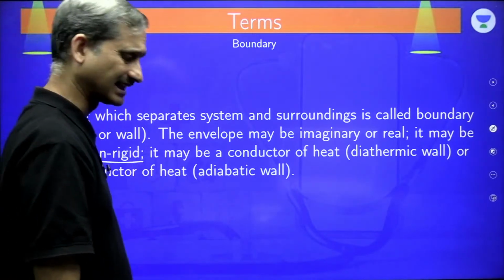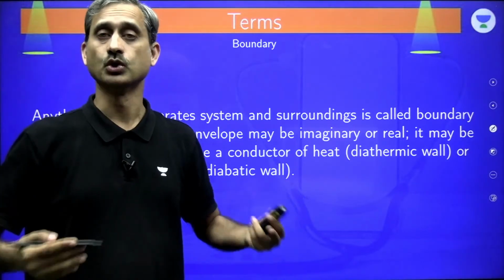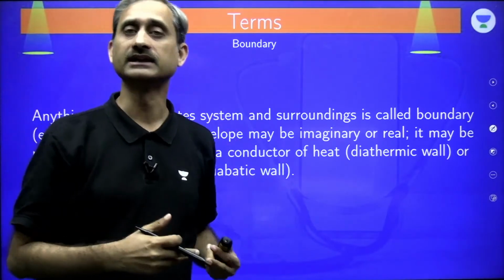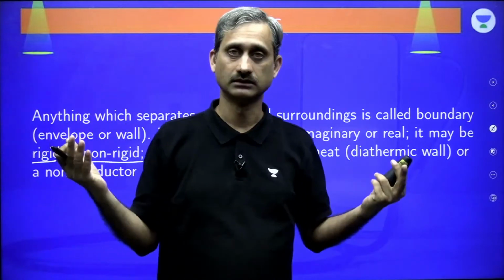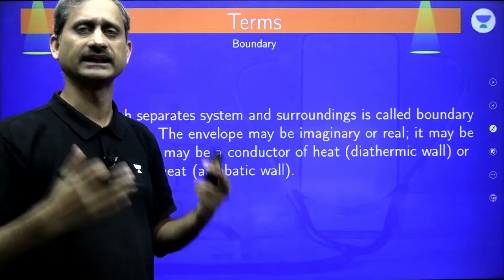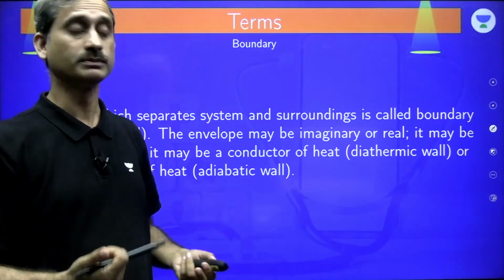Non-rigid could be flexible. That is, I have a movable, massless, frictionless piston so that the system can expand. I am having a balloon. If I put the air in it, then in that case the balloon expands. The boundary is expandable. It is flexible. Or it could be rigid. I have a rigid container which whatever I put in, the volume of the container does not change. So that could be a rigid container.